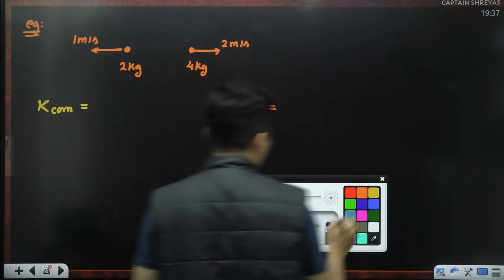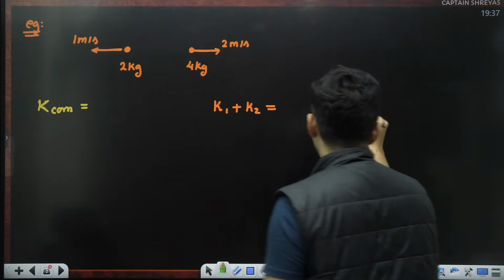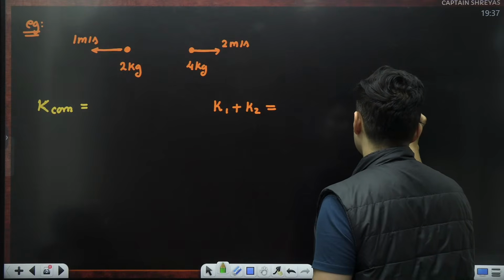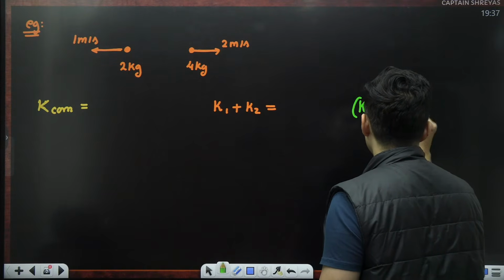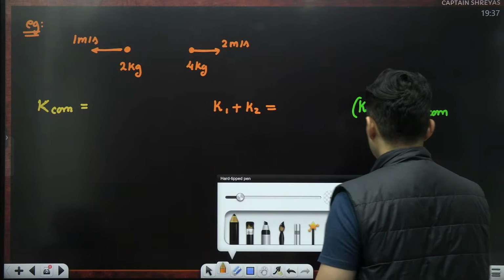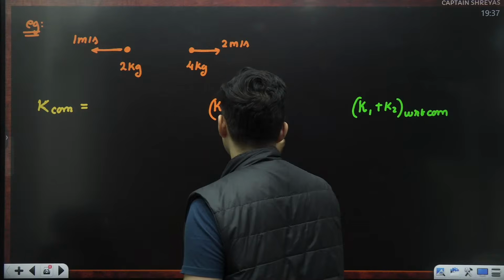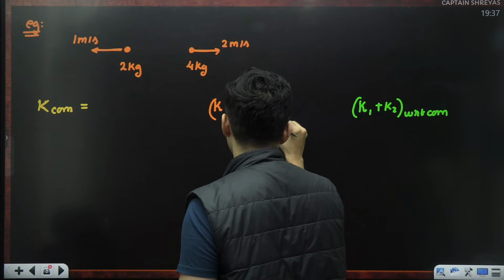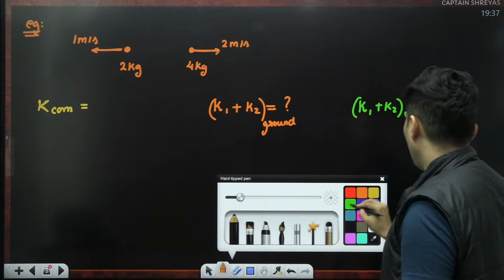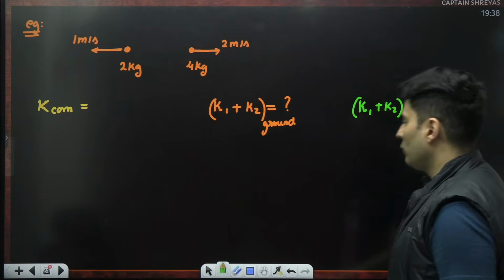Then I want you to also find one more thing. I want you to find the relative kinetic energy. This is with respect to the center of mass. This one was basically with respect to the ground frame. This was with respect to the ground frame. So all these 3 things I want to find.